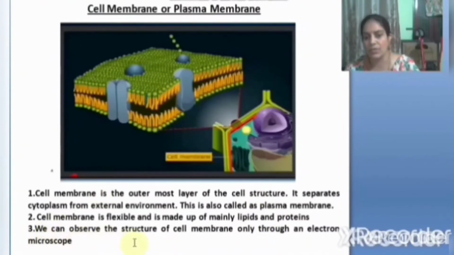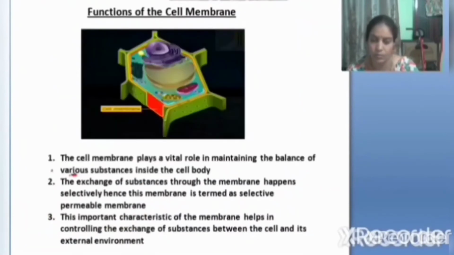We can observe the structure of the cell membrane only through an electron microscope. We cannot observe the cell membrane in detail through a compound microscope. We can observe the detailed structure of the plasma membrane or cell membrane only under an electron microscope.